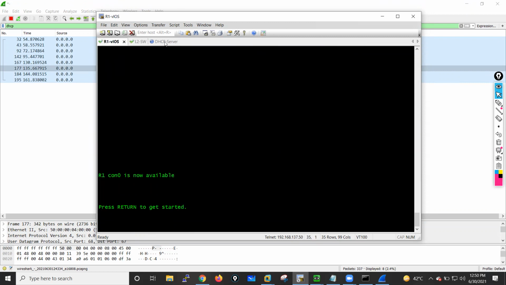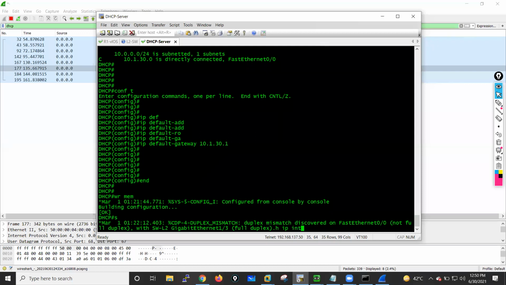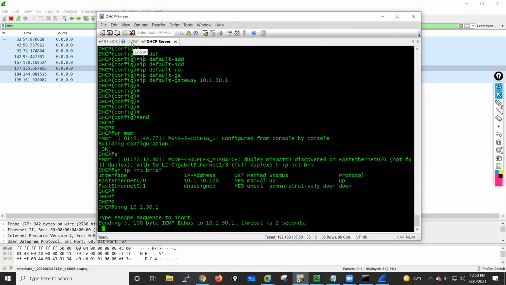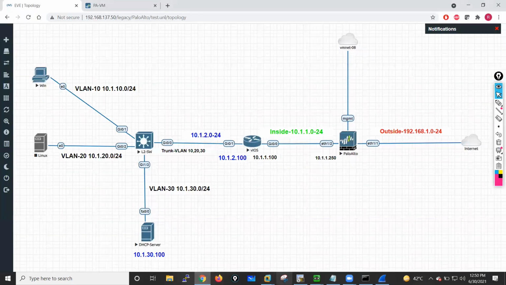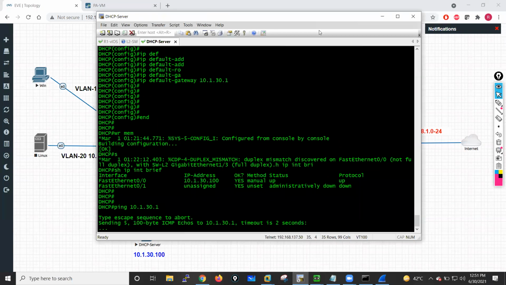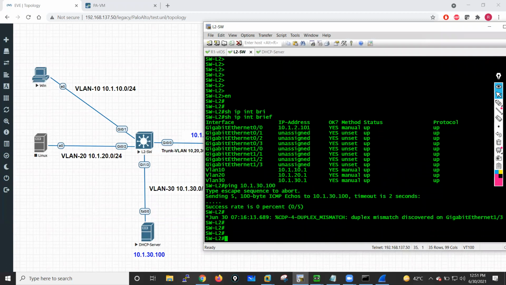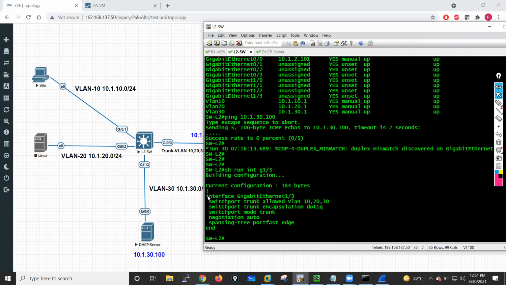So let me check. IP interface brief. Ping to 10.1.30.1. Maybe there is some connectivity issue between the DHCP server and this layer 2 switch. So let me check the configuration on my layer 2 switch. Interface gig 1/3, switchport trunk allowed VLAN, switchport trunk encapsulation dot1q, switchport mode trunk, negotiation auto, spanning tree.